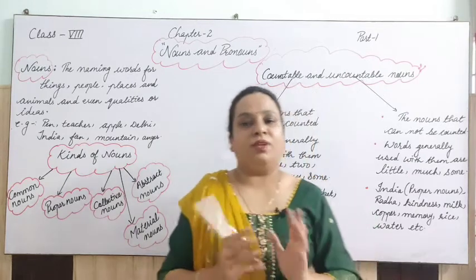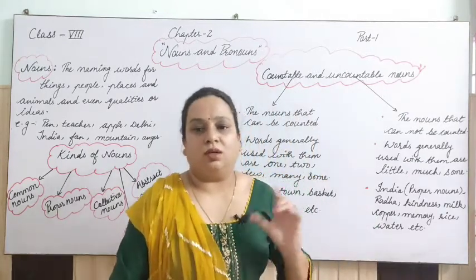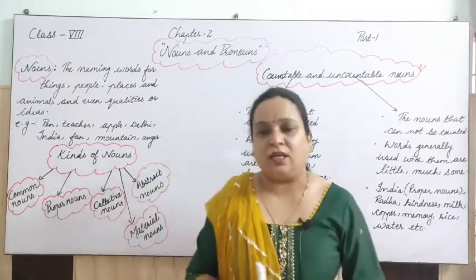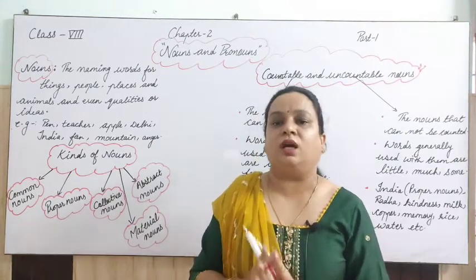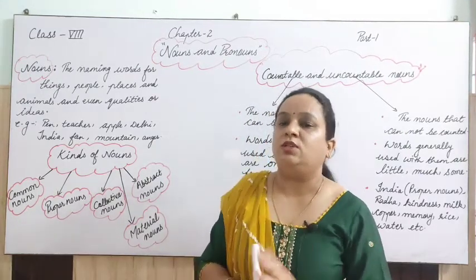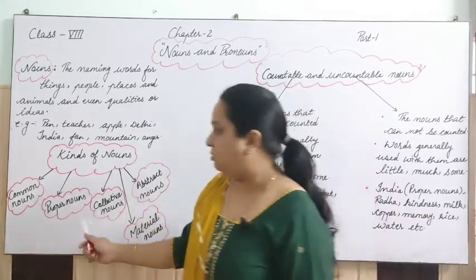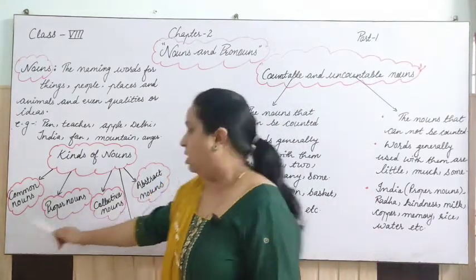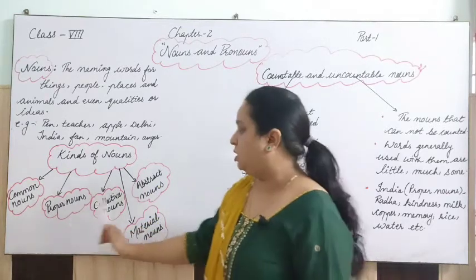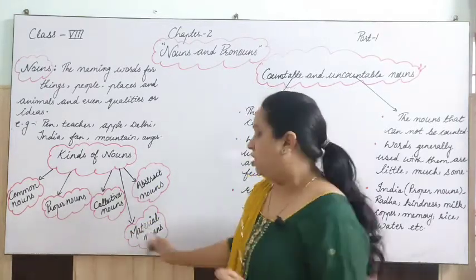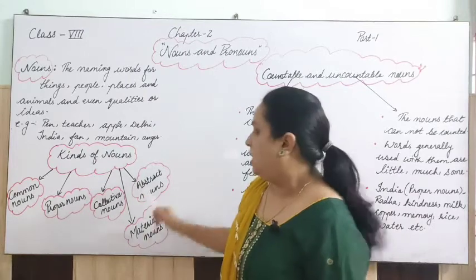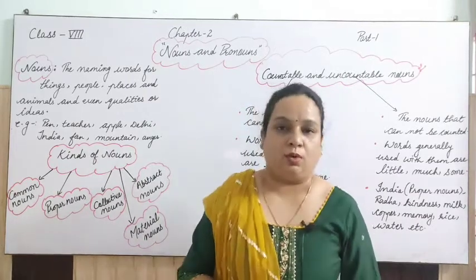Now we have to differentiate the nouns according to different categories, and for that we have 5 kinds of nouns. The first is common noun, second is proper noun, third is collective noun, fourth is material noun, and the fifth is abstract noun, right?